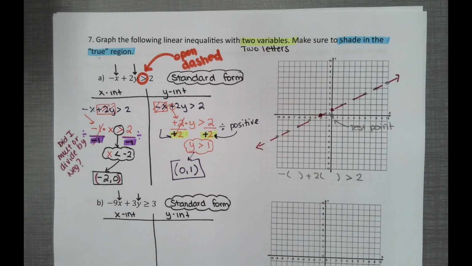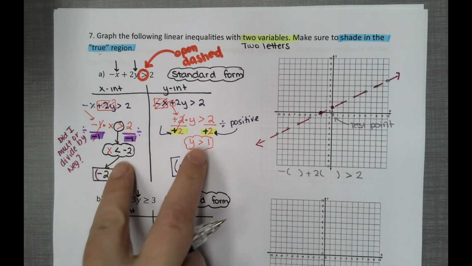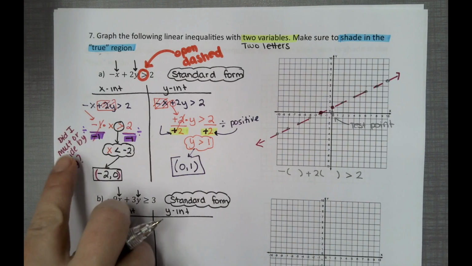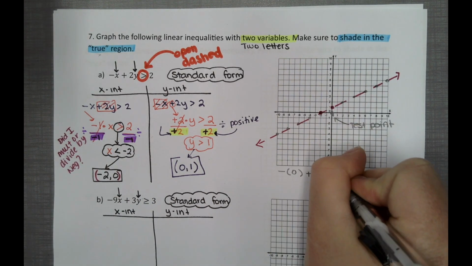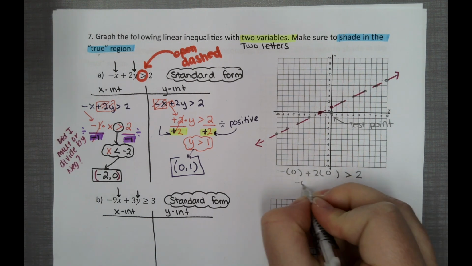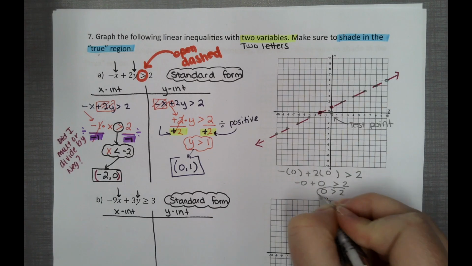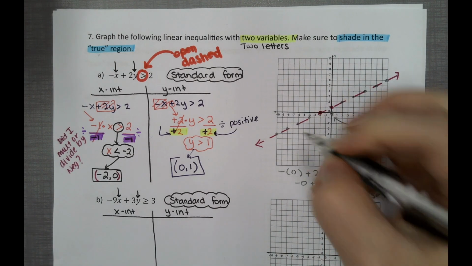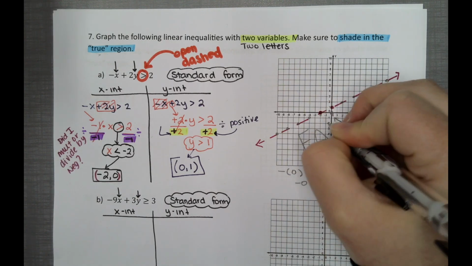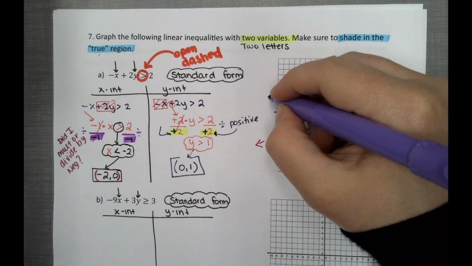Now whenever you are testing your points, don't change this symbol. The solving changes the symbols when you ask this question. But when you're testing a point, do not change your symbol. So we get -0 plus 0 is greater than 2. So is 0 bigger than 2? No, this is false. So that means all of this section is false. And our true region is going to be here.